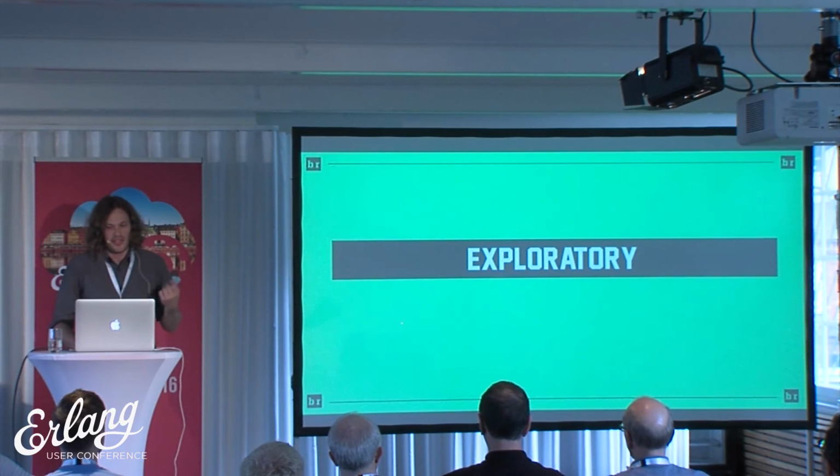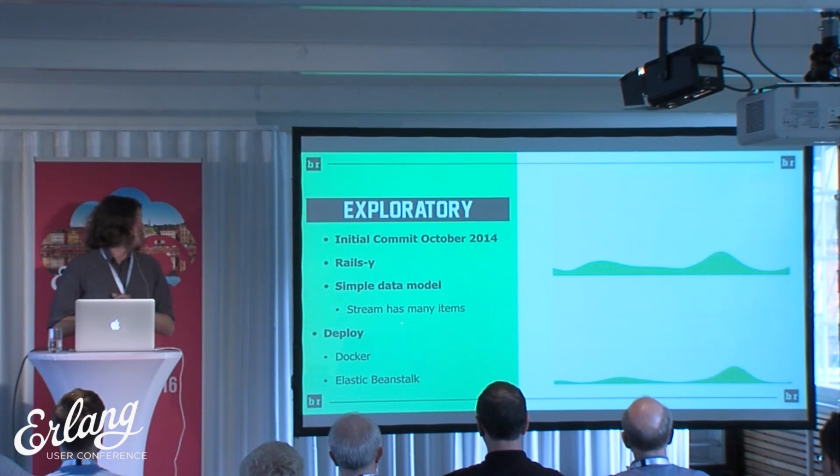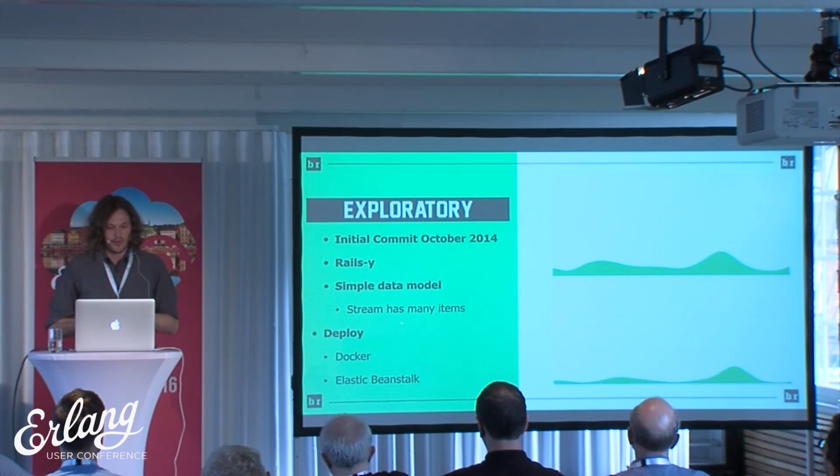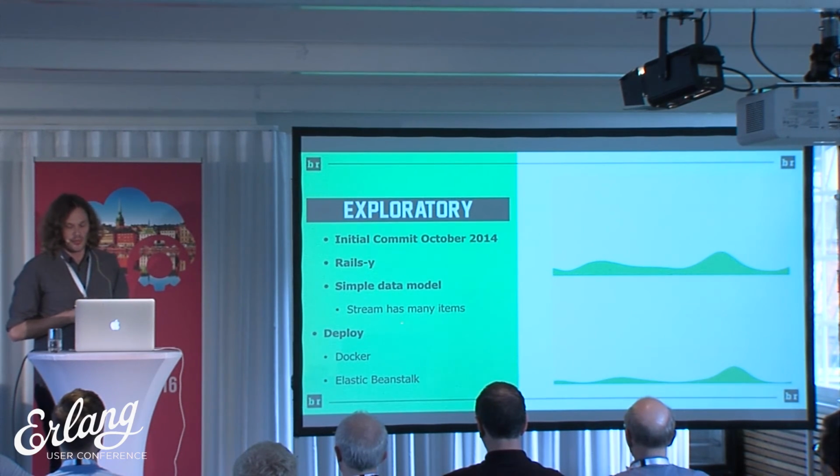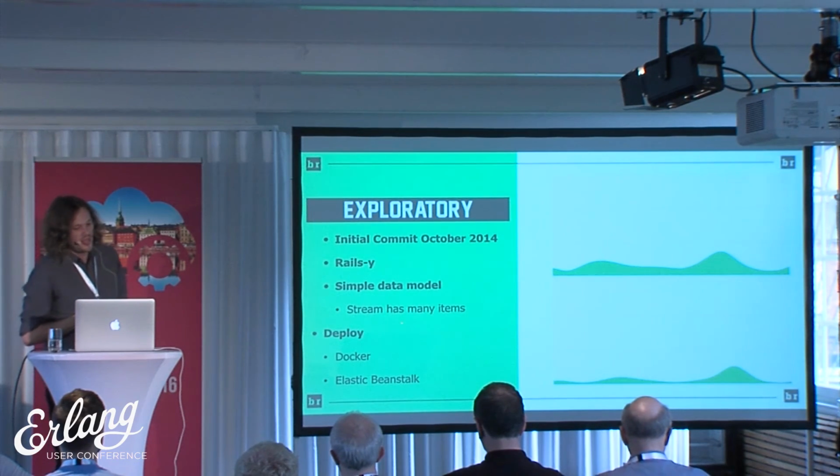So the exploratory phase, we started off in October of 2014. So this was 1 month after Elixir reached 1.0. So we at least waited until Elixir was 1.0 before we started developing with it. To be clear, this was before I was at Bleacher Report, so all of this is second or third hand knowledge. So I'm going to go over this a little bit quicker, and I'll go into the other parts when I was there in a bit more detail, but just to give you a picture of the full life cycle of the app.